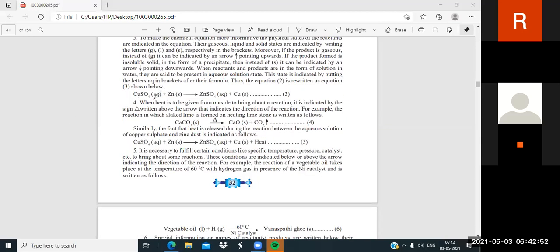here it is written aqueous. What is meant by aqueous? Can you tell me? Water is present. It's soluble, it's dissolved, in liquid form.